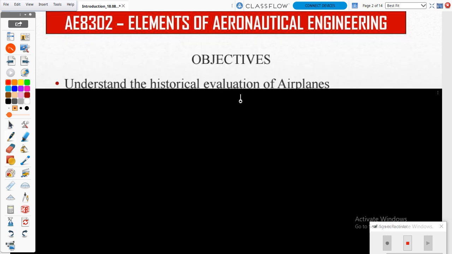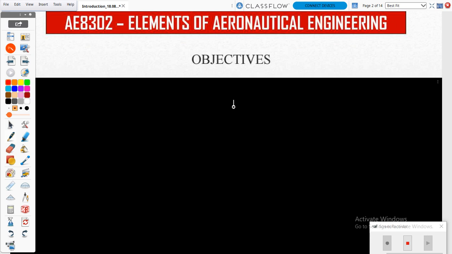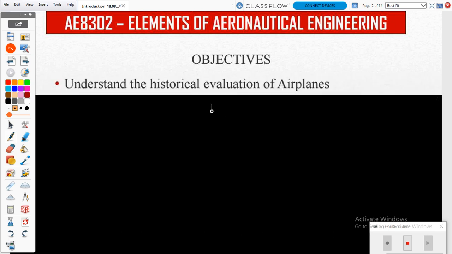So first one, we move to the objective. The objective is a simple thing. In the subject, what are all the information you are going to learn? That is the objective. So the first objective will be understanding the historical evolution of airplanes. That means in our ancient days, how they invented the airplane, from that date to today, 2021. What changes have they made in an airplane?